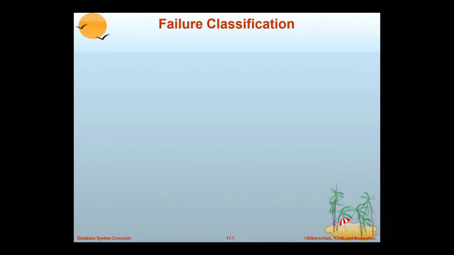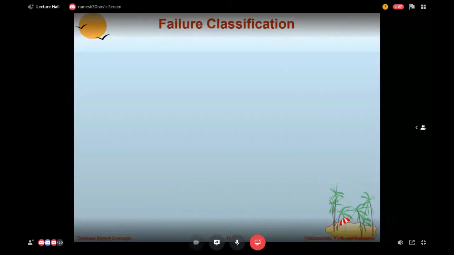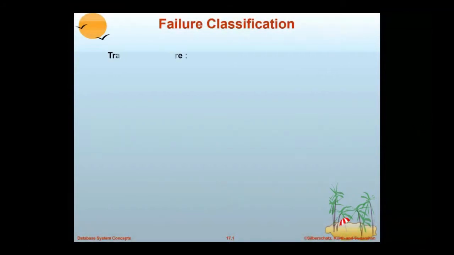In recovery management, first we will see what kinds of failures are possible, and if a failure occurs, how the system is going to recover from the failure. This is the chapter. First we'll see what the failure classifications are.